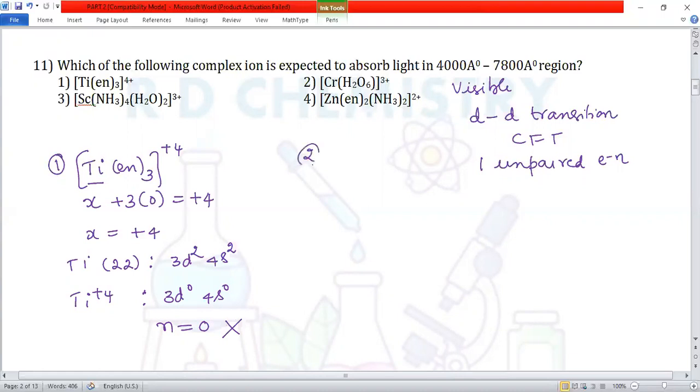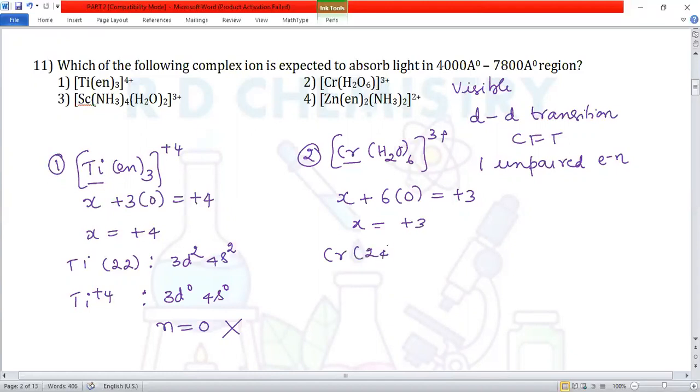We'll go for the second complex. Cr(H2O)6, total charge is +3. X, the oxidation number of chromium, plus 6 into neutral ligand 0 is equal to +3. Therefore, X is equal to +3. Chromium atomic number is 24, has exceptional electronic configuration, that is 3d5 and 4s1. But chromium has got +3 state, so start removing electrons from the outermost shell, 4s0, then 2 more, so it will become 3d3.